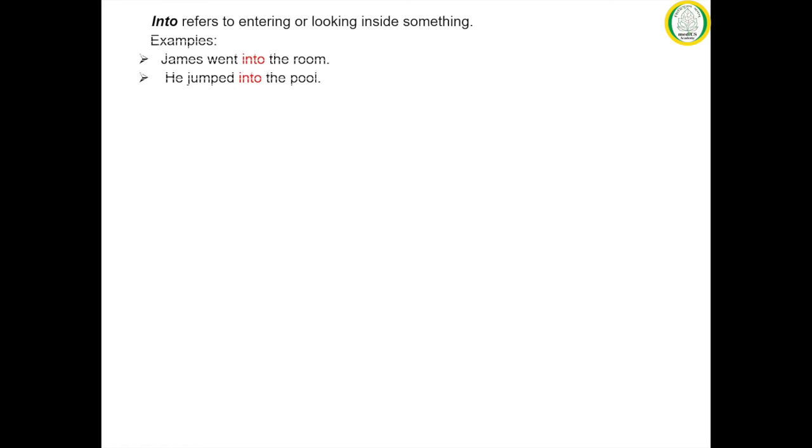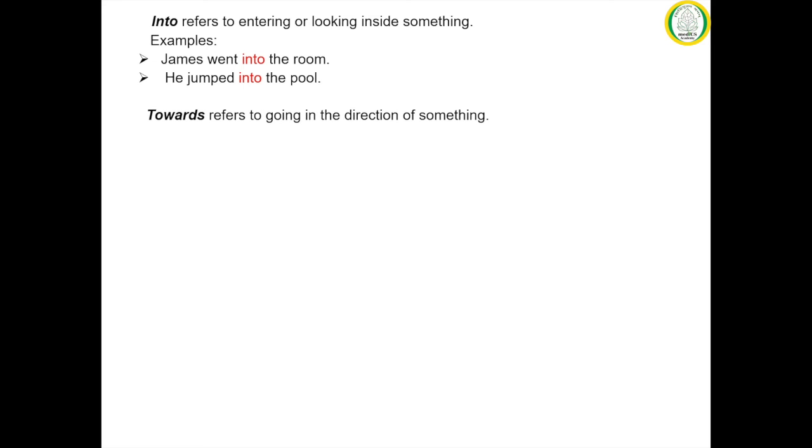So the next preposition of movement is into. It refers to entering or looking inside something. The examples are as follows. James went into the room. It implies that James went in, entering or looking inside the room. He jumped into the pool. It implies that he jumped or entered inside the pool.